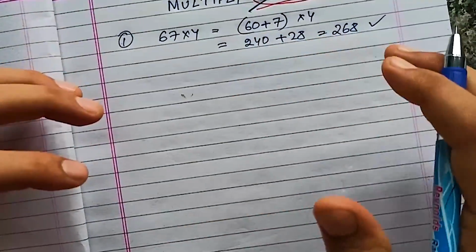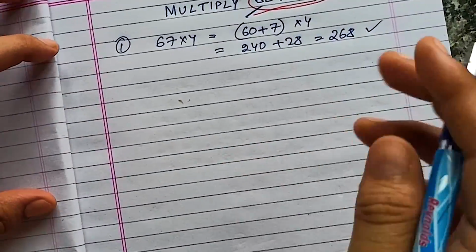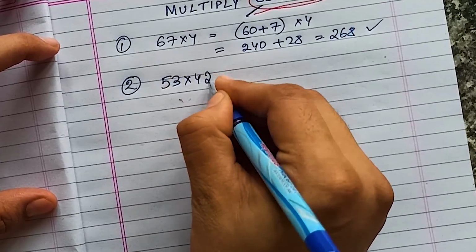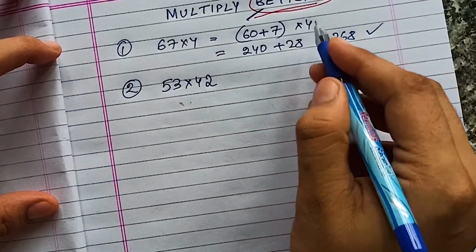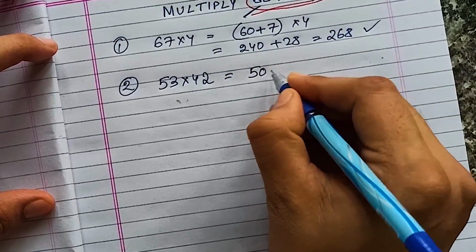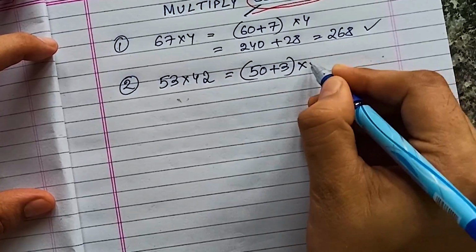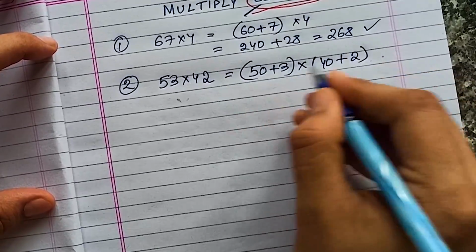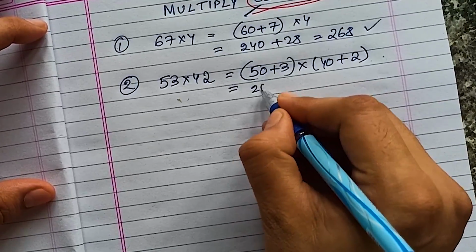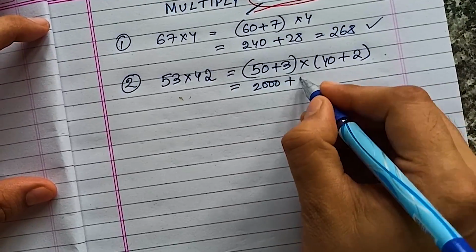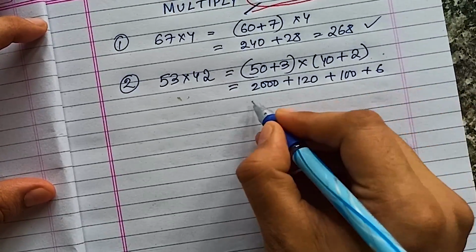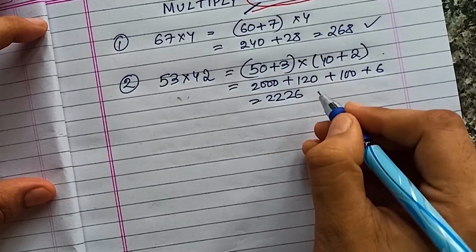Now let us get into something bigger. If there are two-digit numbers, for example, let's take 53 into 42. If we do it over here using this same method that we just discussed, what would we do? We would do something like this, right? 50 plus 3 into 40 plus 2. Now how will we do this? Normal simplification, what we used to do. So 50 into 40, this is 2000, plus 40 into 3, so it's 120, plus 100, plus 6. So 2120, 2220, 2226. So this is how the answer comes.